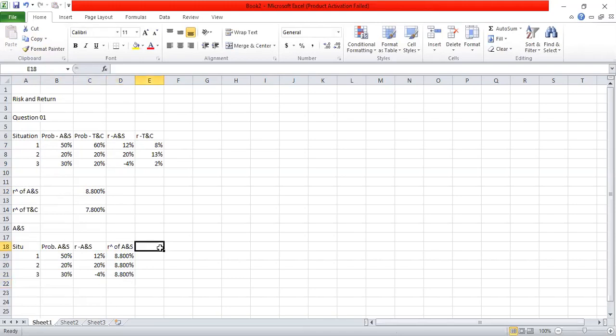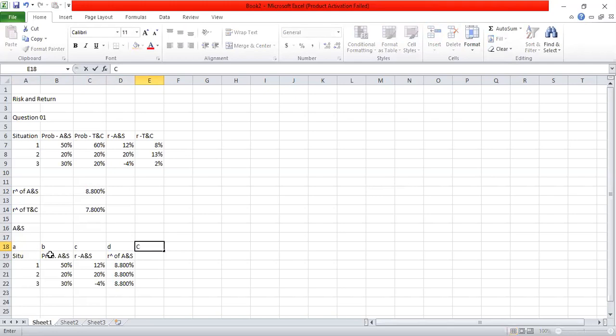Now I can calculate. For simplicity, I will name these columns. I'll say this is A, B, C, and D. So here, what I'm going to take is individual return minus the expected return.